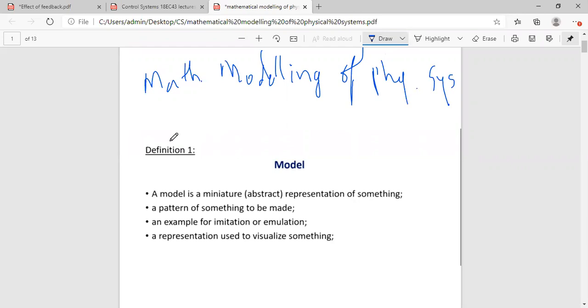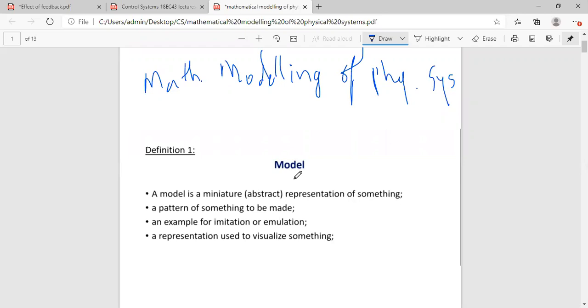Let's not directly jump into the different systems. As per your syllabus, you have to study mechanical, electrical, electromechanical and analogous systems. Four different systems are there in your syllabus. Before jumping into that, you should know what a model is. So that's why I'm taking these 4 to 5 slides at a glance, just to brief you about what this modeling is, why it is used, why it is important, and what the applications are.